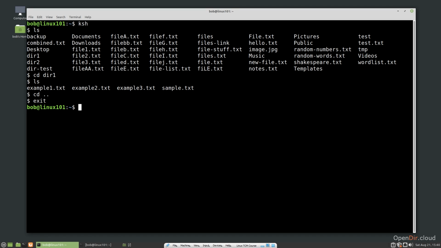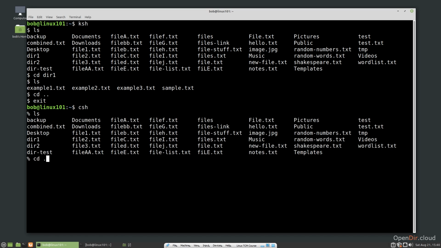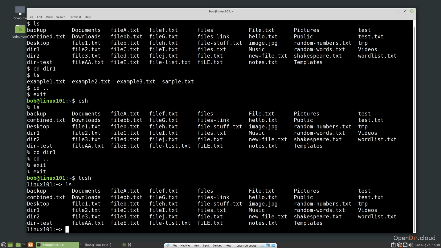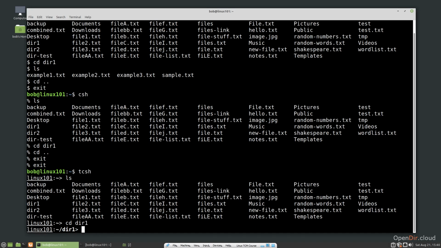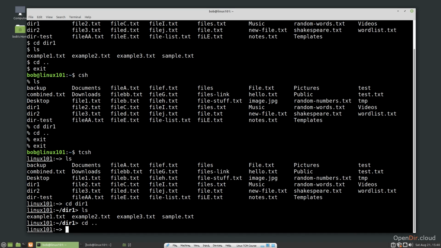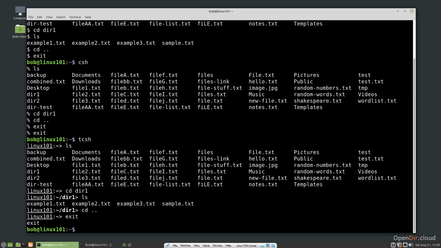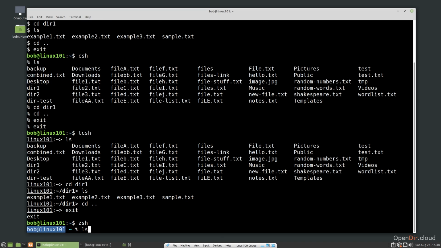The C shell, CSH, and the upgraded version, TCSH, are popular shells with programmers. Lastly, the Z shell, ZSH, is a more modern shell. It is the default shell in Kali Linux.